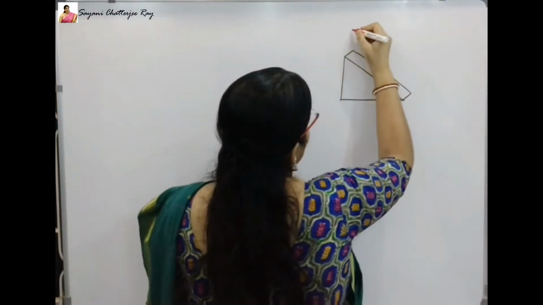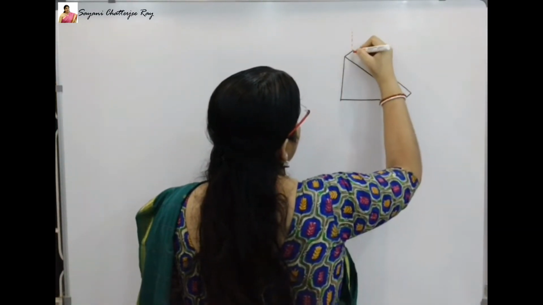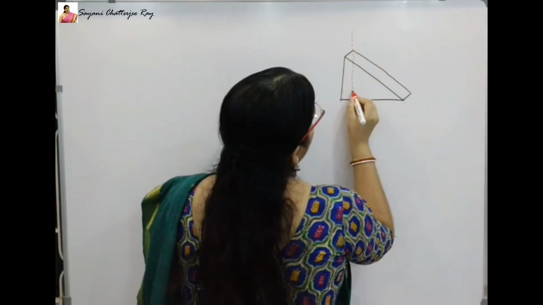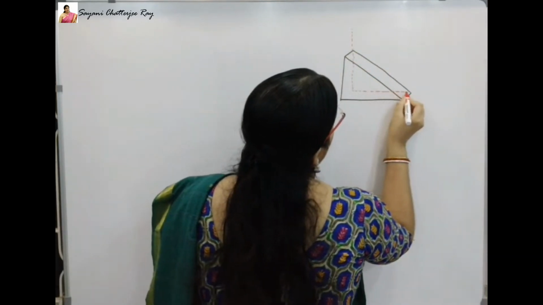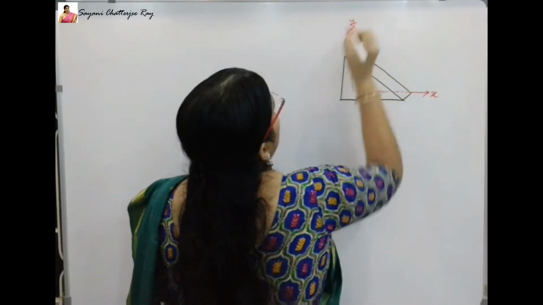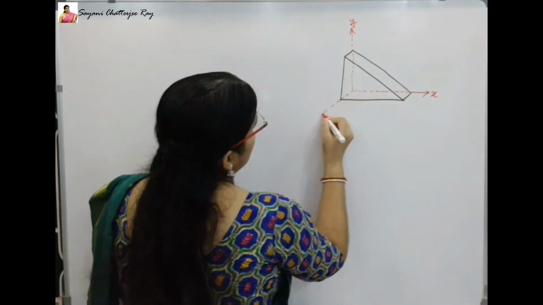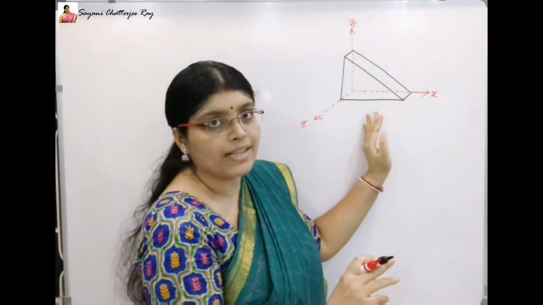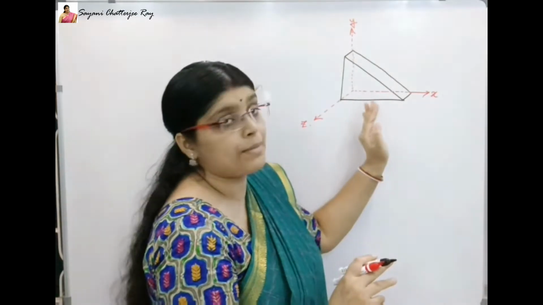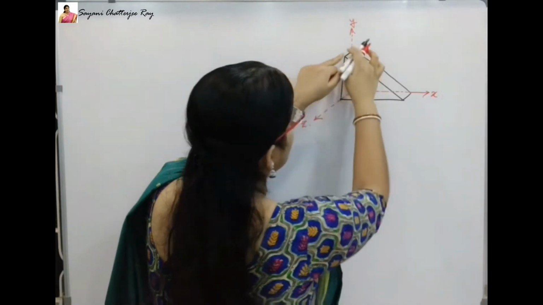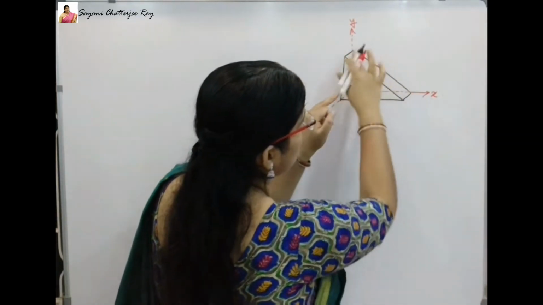Y direction on this side, X direction on this side, and Z direction on this side. Now after marking the directions, I am going to show the dimensions of this wedge element on the X side, Y side, Z side, and this sloping side also.